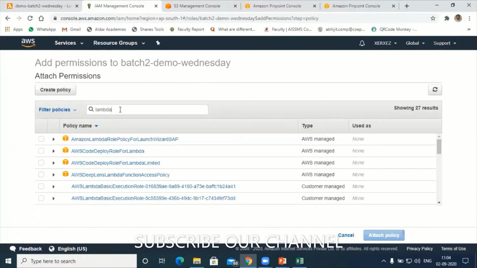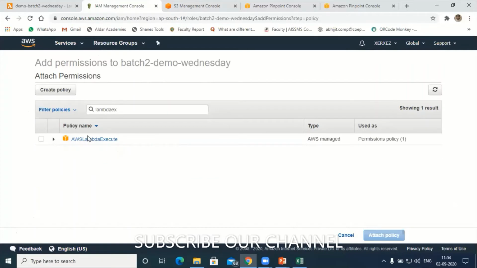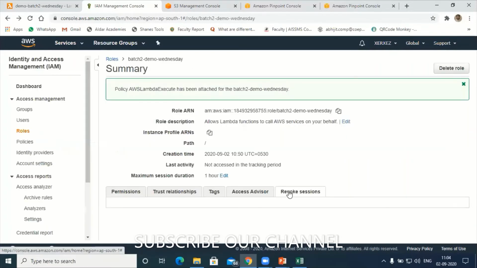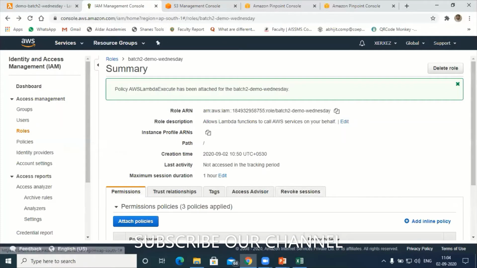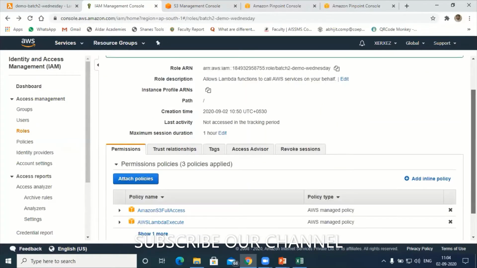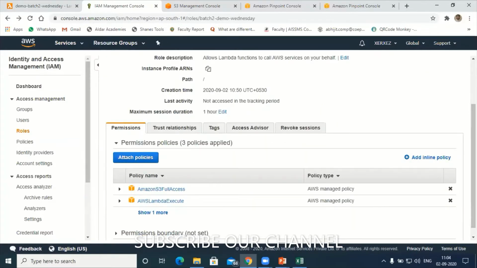I want AWS Lambda execute, which means I want to execute my Lambda function on S3 or any other services, so we can use this to execute basic execution in the Lambda function. So we will be using the first role, the basic execution role. Right now I have added three roles here. Using these three roles, I'm going to fetch the data from S3 in the Lambda function.